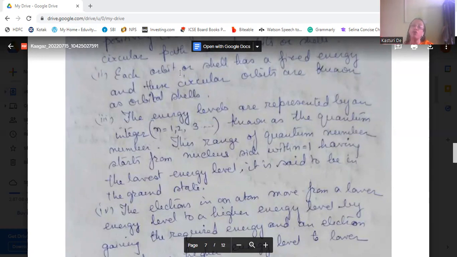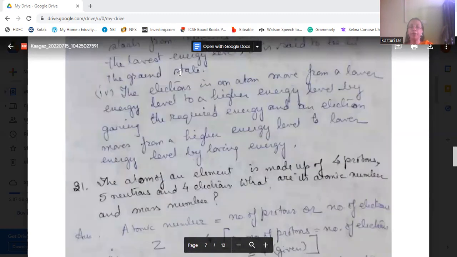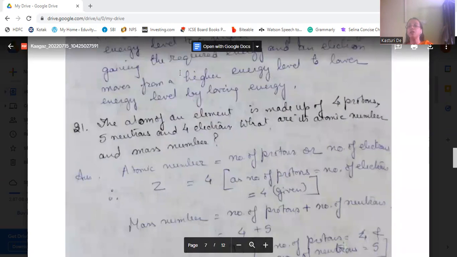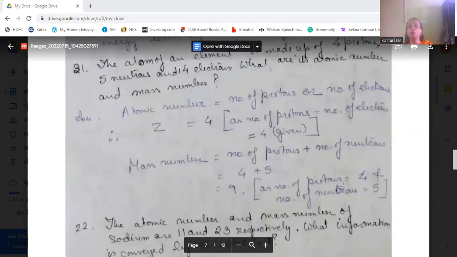And when it is moving from higher to lower, then it will lose energy. Next question: the atom of an element is made up of 4 protons, 5 neutrons, and 4 electrons. So what are its atomic number and mass number? Atomic number is equal to the number of protons or the number of electrons.